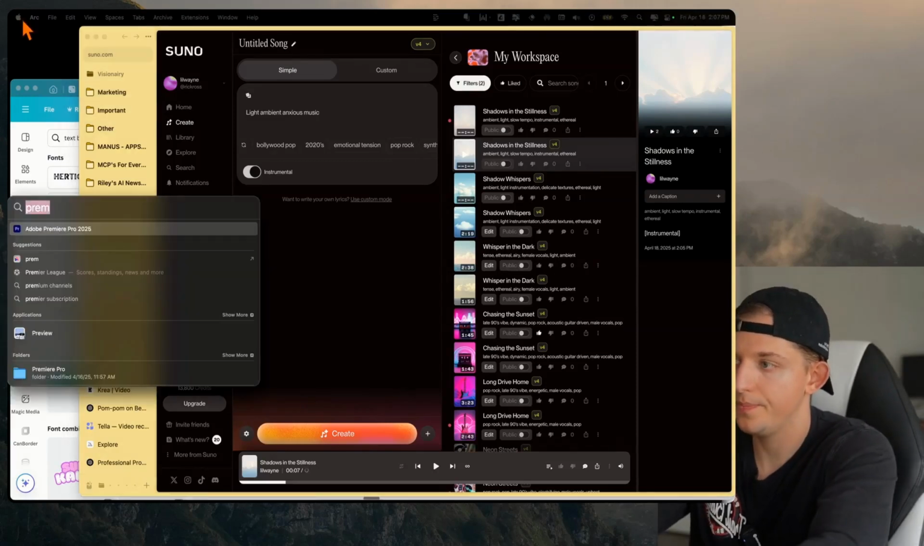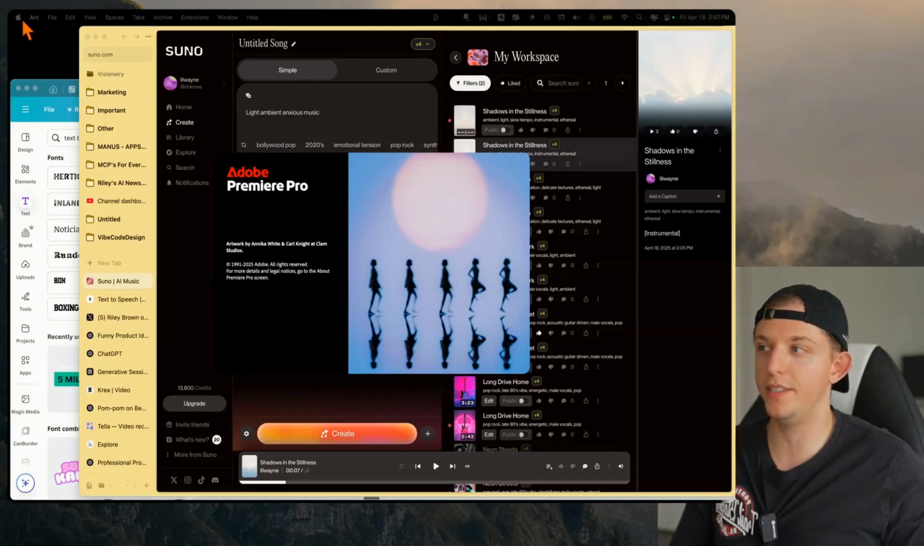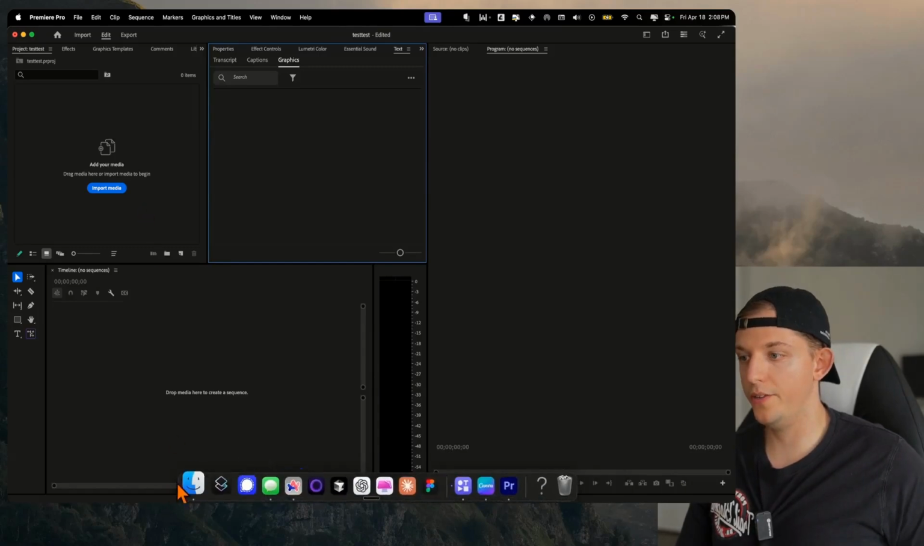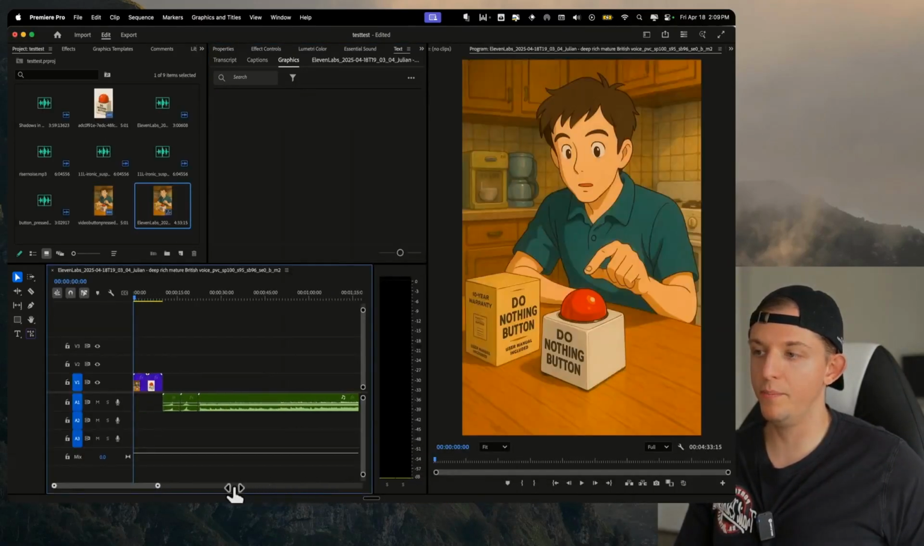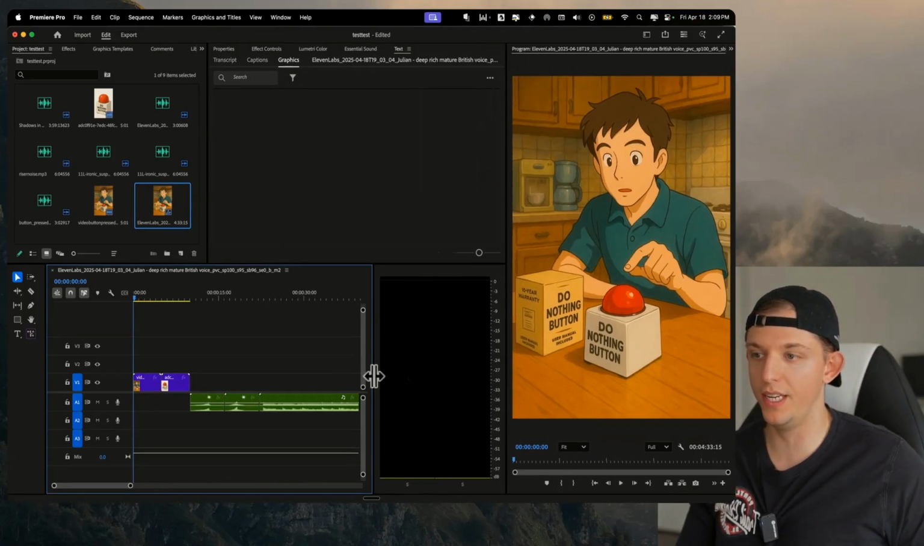Now what we're going to do is we're going to open up Premiere Pro. We are going to clip all these together really quickly. Okay, so now here we're going to press skip. Now what we're going to do is we're going to drag all these files in here. It's quite simple to kind of get started. You have this timeline down here. You can see your video over here.